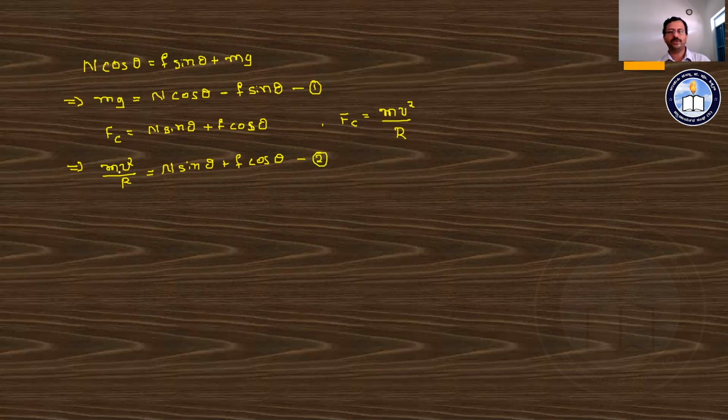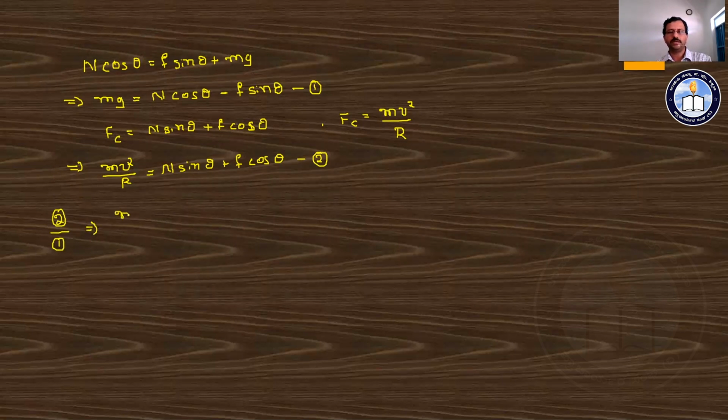Now we need the equation for the velocity, and hence we divide the two relations such that equation 2 is divided by equation 1. What is it going to give?